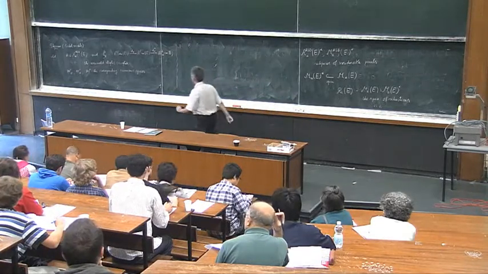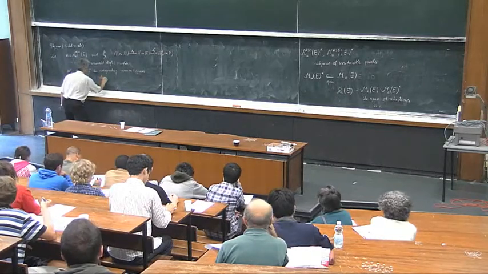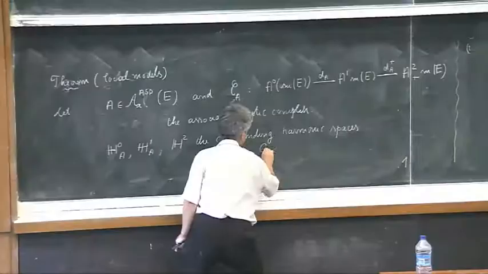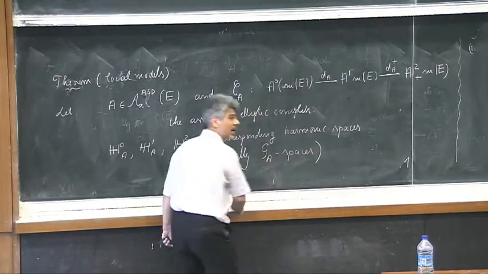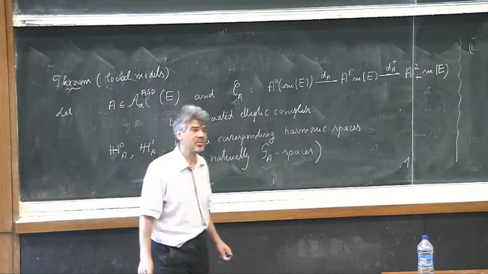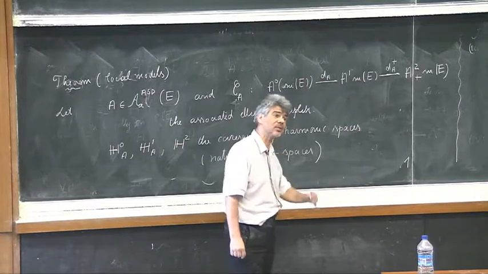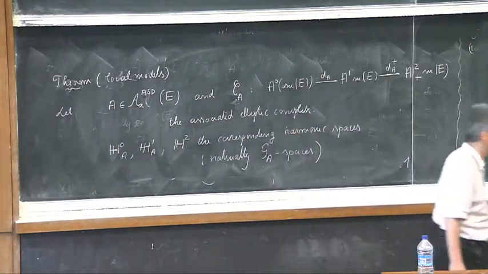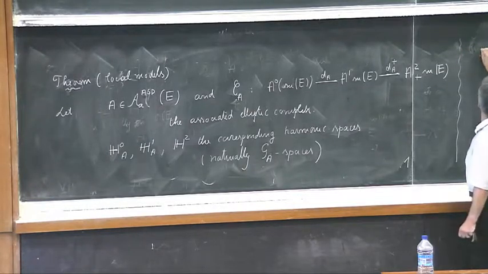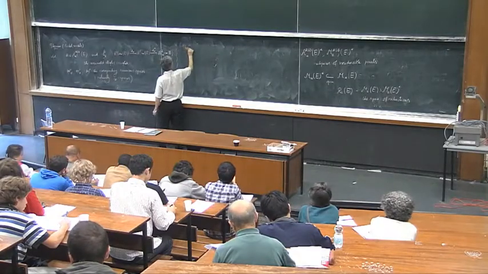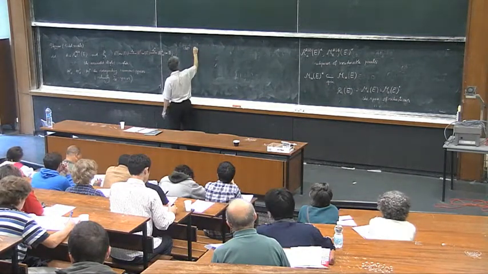Note, please, that all these spaces are naturally G_A spaces. G_A is the stabilizer of A. So the stabilizer acts naturally, but usually in a non-trivial way. Then the index of this complex is defined in the following way.